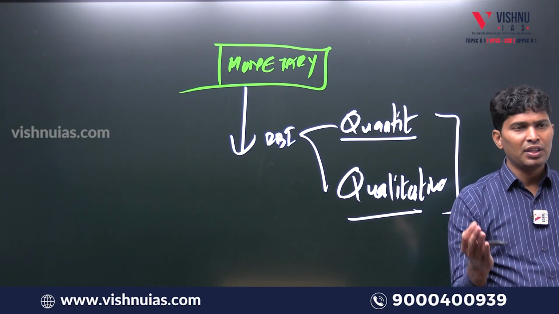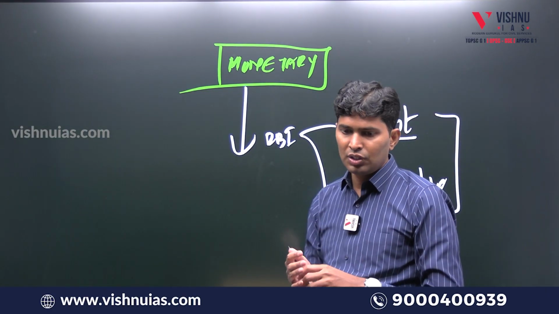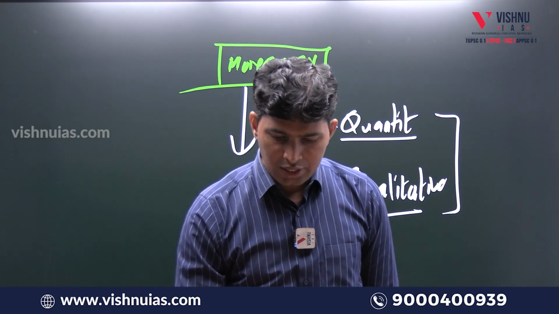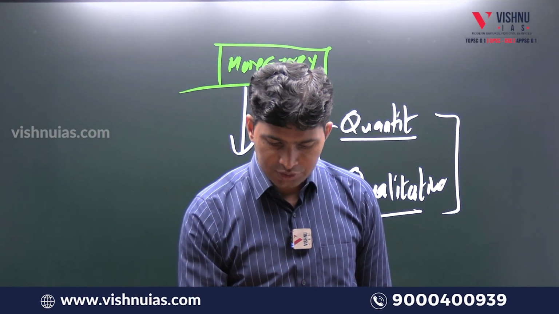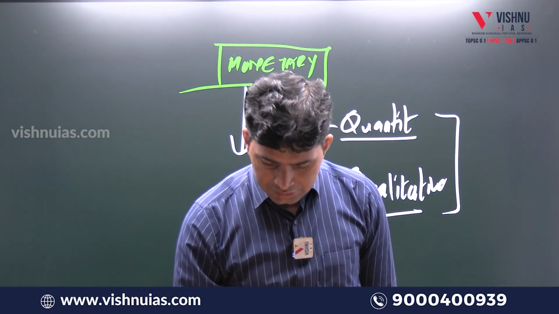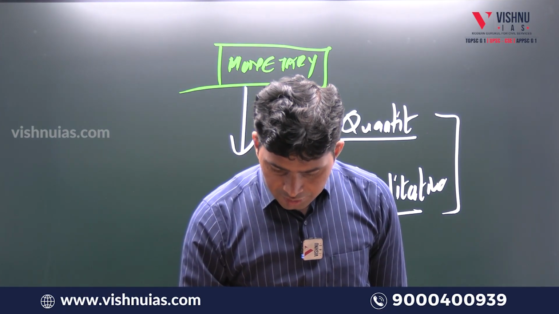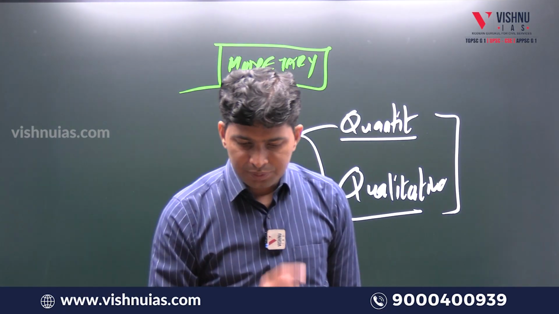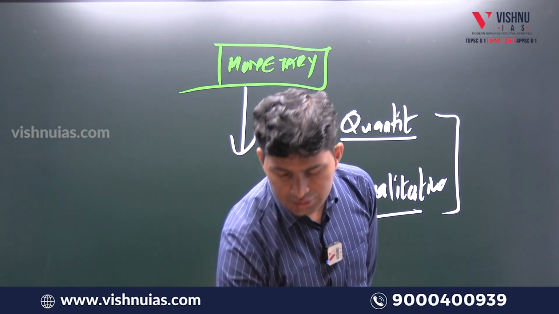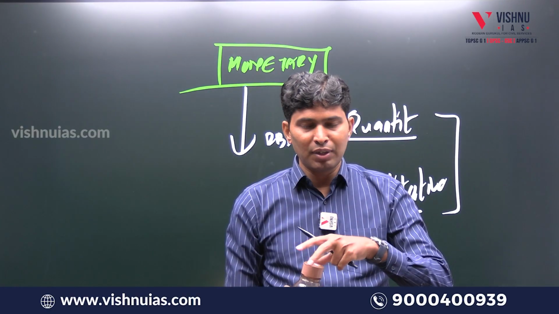What is the interface between inflation and GDP? Inflation versus growth, GDP versus growth. So this is called monetary policy, important for both prelims as well as mains. If you look at the objective of monetary policy, it is once again to know how the money supply is being influenced. Should we increase money supply? Should we decrease money supply?